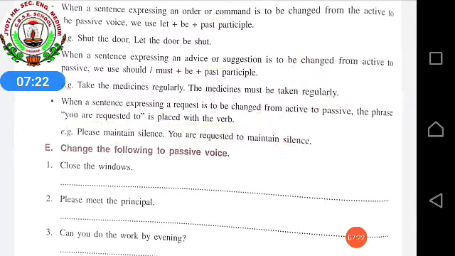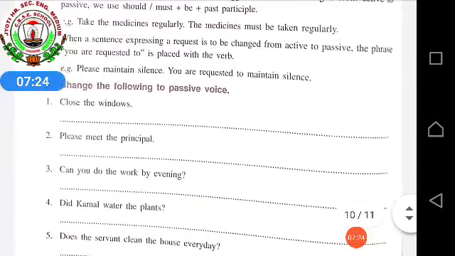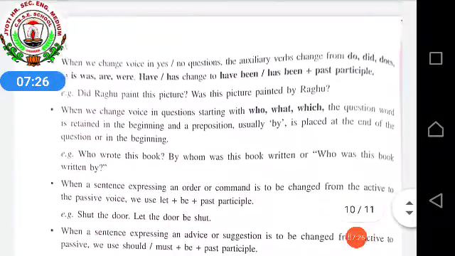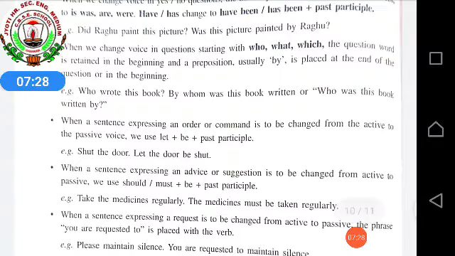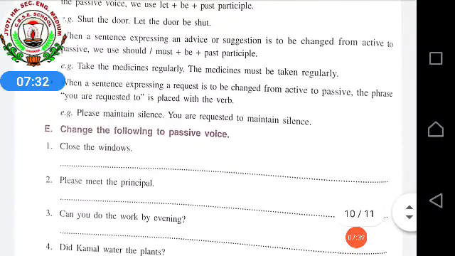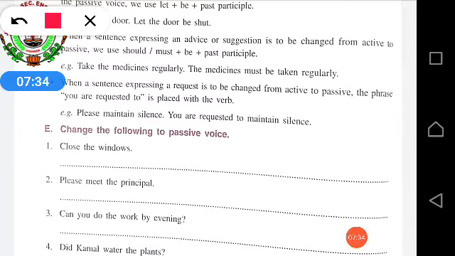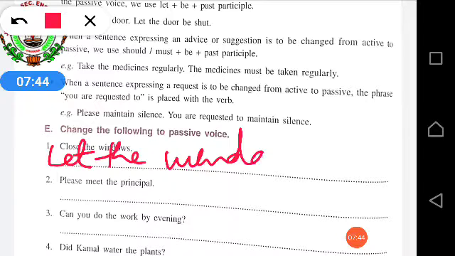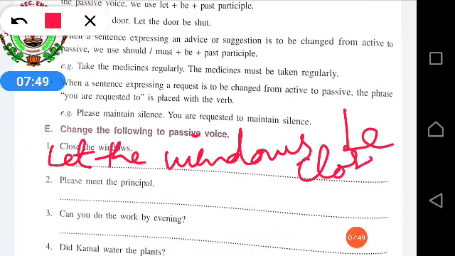All the questions which are given over here are related to these rules. You just have to read the questions, see the rules and solve them. Like, close the window. Here you are giving an order, so you will write: let the windows be closed.